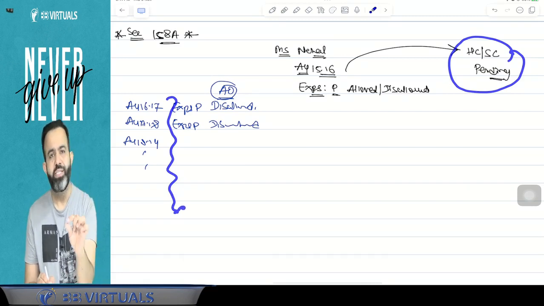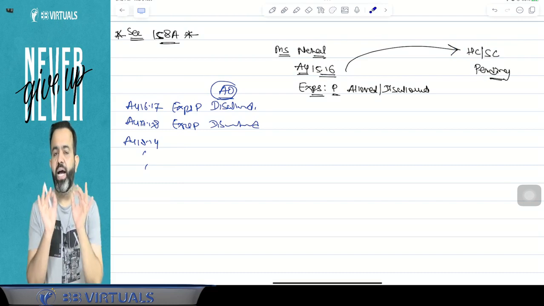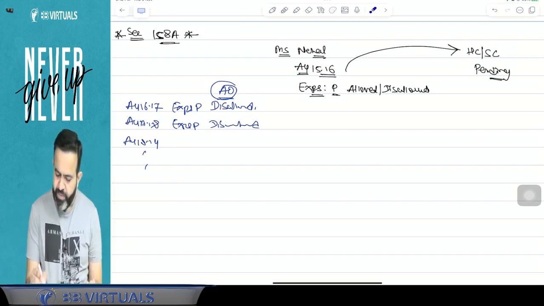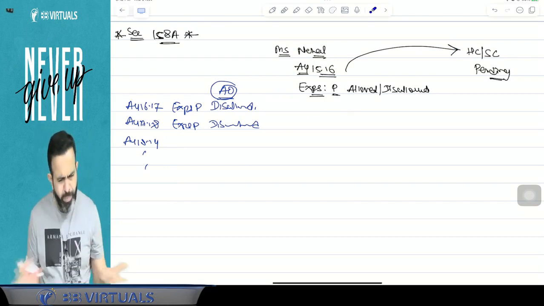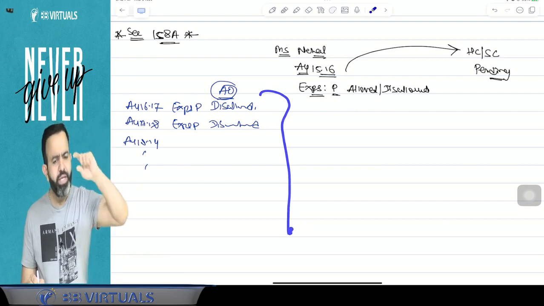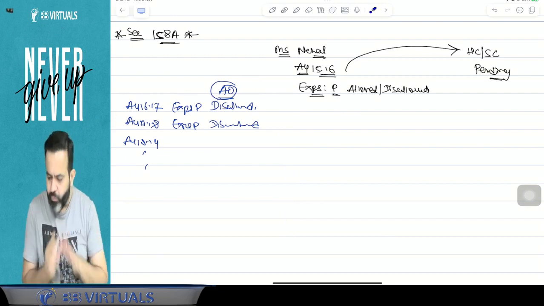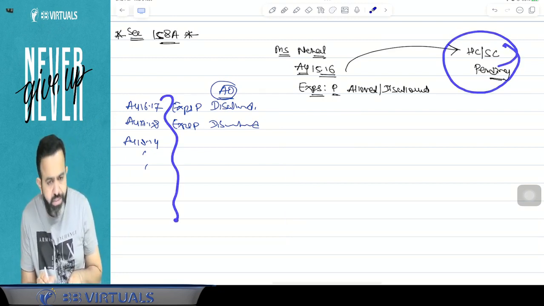Just give me the promise. Just give me in writing. If you give me in writing, then I will not make a further appeal. I will not appeal to the CIT appeal, ITAT, High Court, or Supreme Court for this year because the case is identical and the issue is similar. So just promise me that whatever the judgment of this case is, you will apply it for this year also.